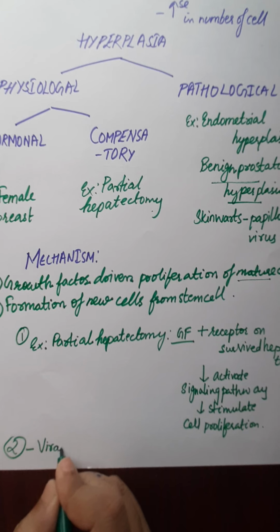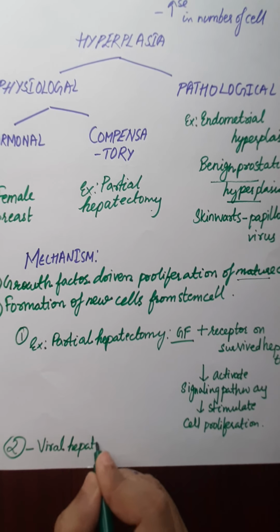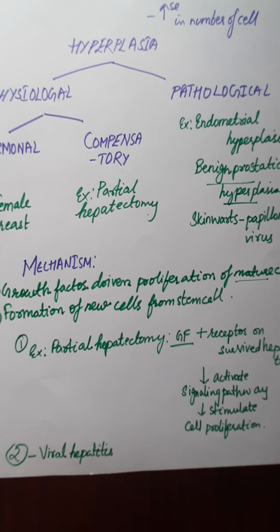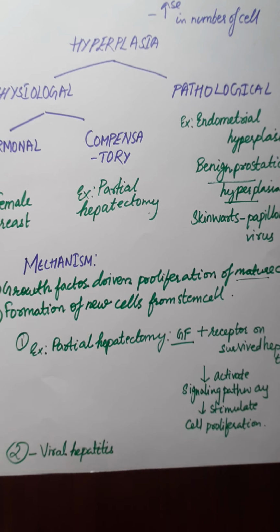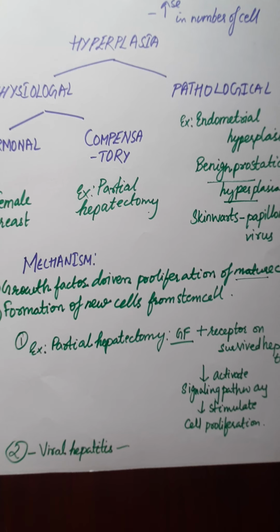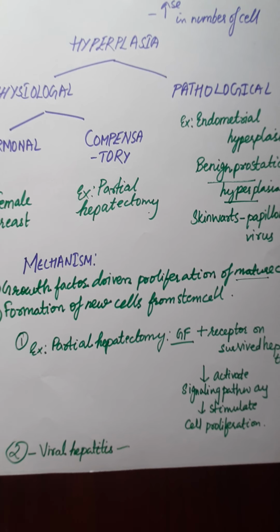So in the second case, we are taking the example of viral hepatitis. That is, the liver is infected by some virus, and in this case the hepatocytes have lost their regenerating capacity. The mature hepatocytes now don't have the capacity to regenerate. So the liver now makes new cells from the intrahepatic stem cells. New liver cells are produced from the intrahepatic stem cells but not from the mature cells, because mature cells have lost their regenerative capacity.